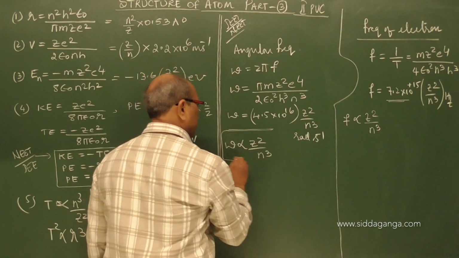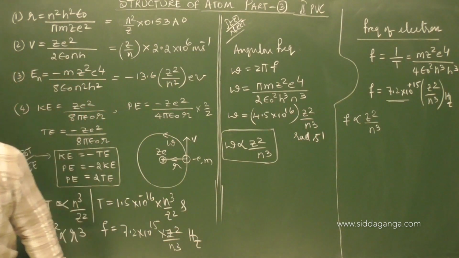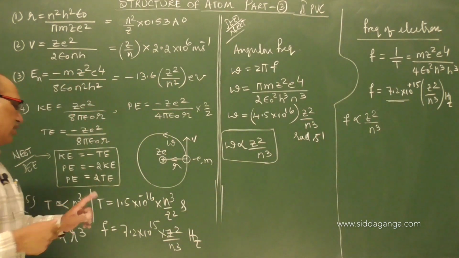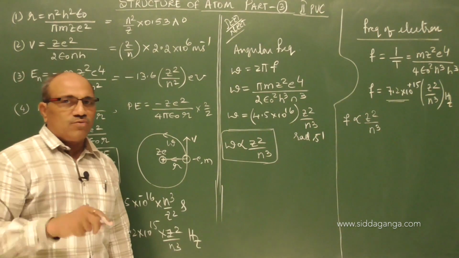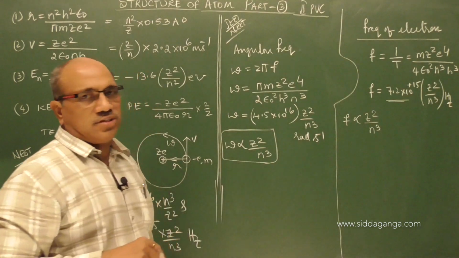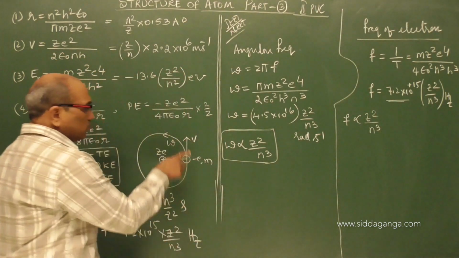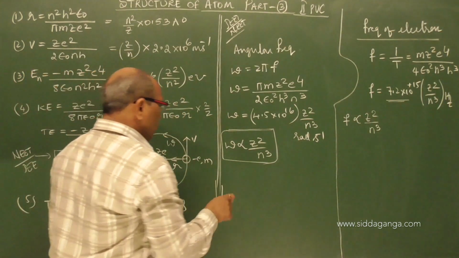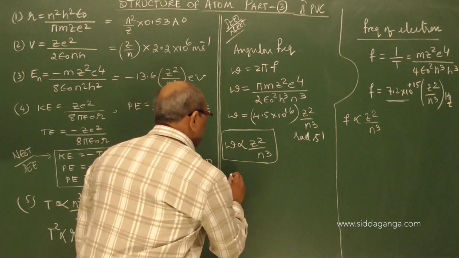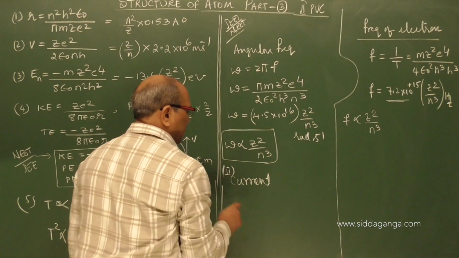Questions come in entrance exams on this basis: period of revolution of the electron around the nucleus, frequency of revolution, angular frequency. If you know the frequency, as it is moving around, what is the electron current in the orbit? So next I am coming to the current.